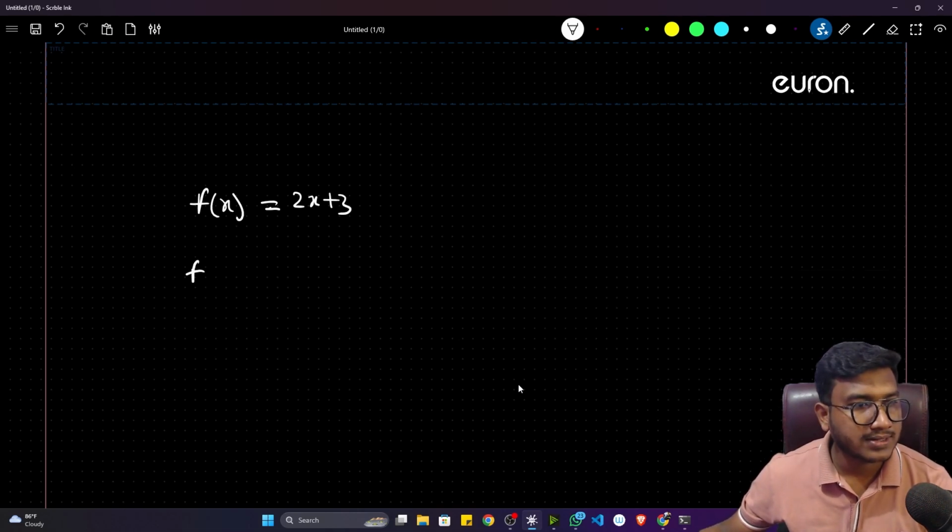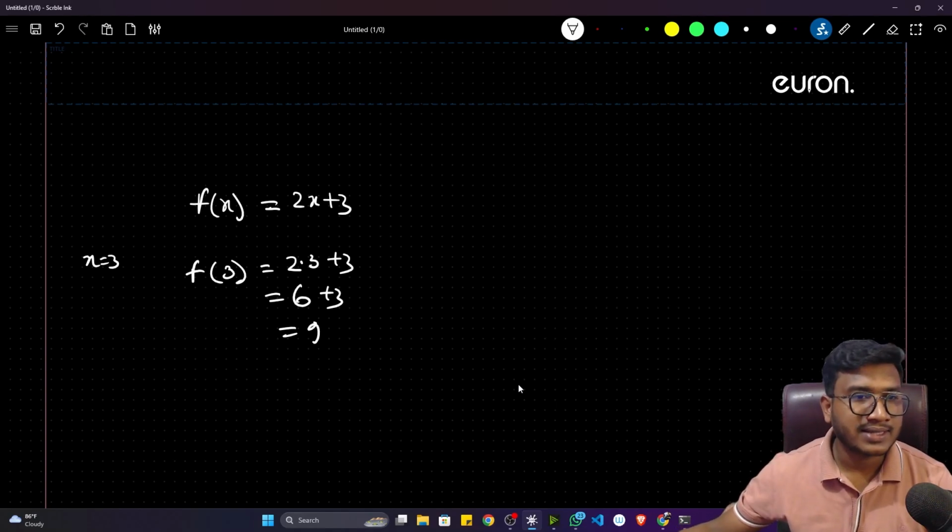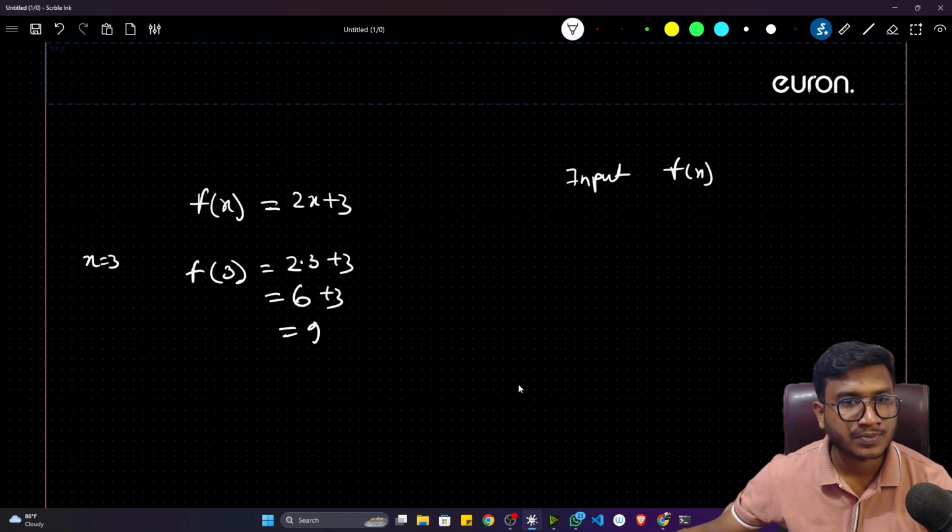That means if I pass, let's say, x is equal to 3 inside this function, so 3 will come here. It would be 2 times 3 plus 3. That means if you multiply, 6 plus 3, it will become 9. That means as an input to this function, f of x, you are passing 3.